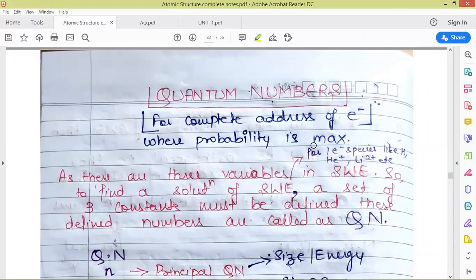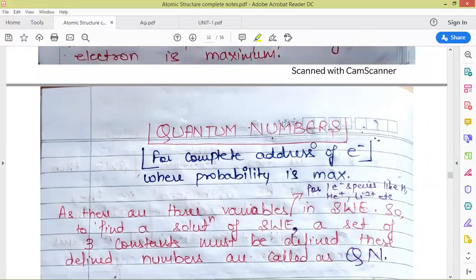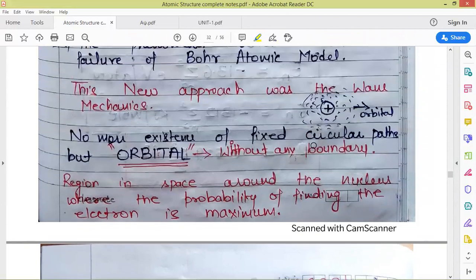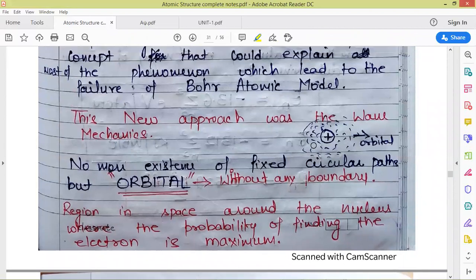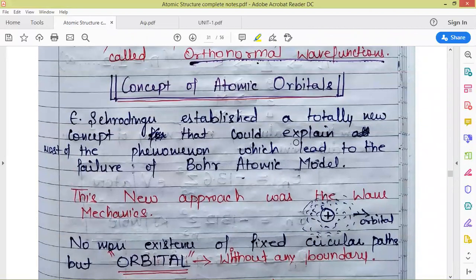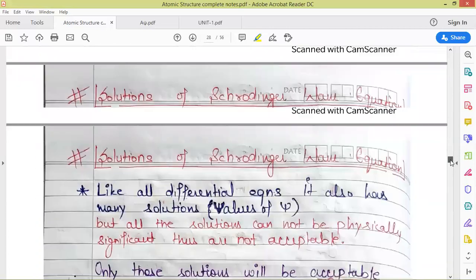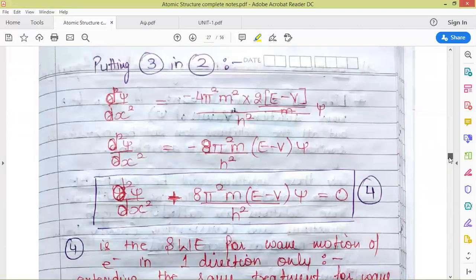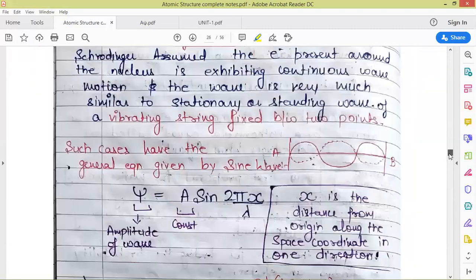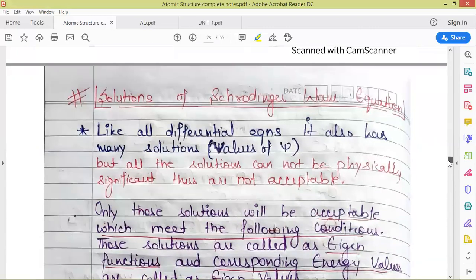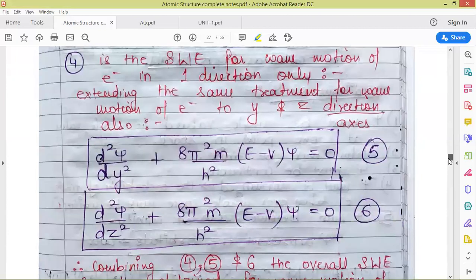Next we come to the concept of quantum numbers. About the quantum numbers we'll be discussing in the next video. So that is it for this video. About the numericals which I mentioned in the last video, I'll be sharing a separate video for the numerical part for the Heisenberg uncertainty principle, de Broglie's relationship, and this quantum mechanics which we discussed just now in this video. So I'll be uploading a separate video for this.